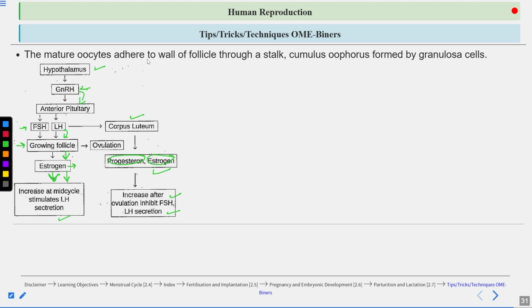Okay. And you can see the level of FSH and LH decreases after the ovulation. Why does it decrease? Because this increase in the level of progesterone and estrogen negatively affects the release of FSH and LH. So progesterone and estrogen inhibit the FSH and LH secretion. That's why the level of FSH and LH decreases after the ovulation.